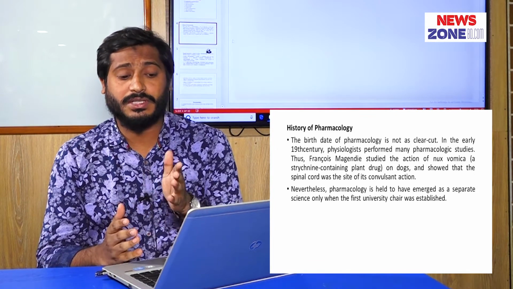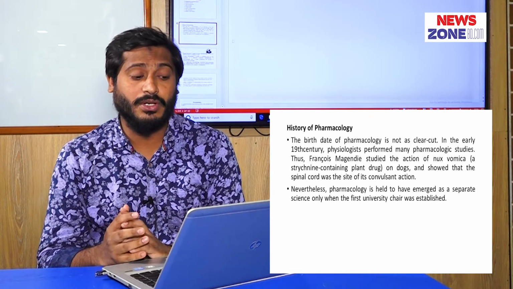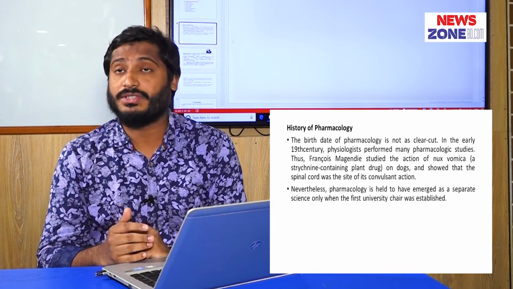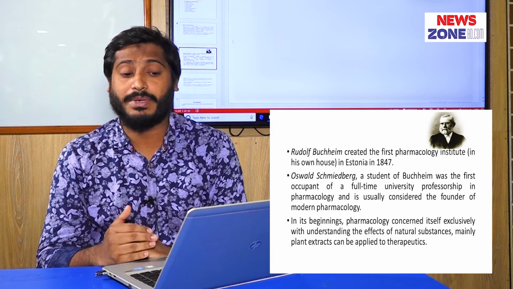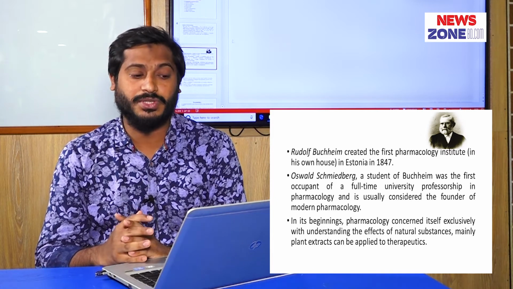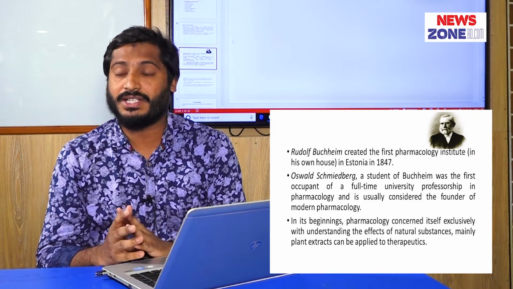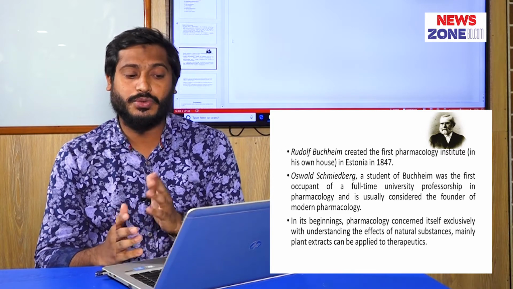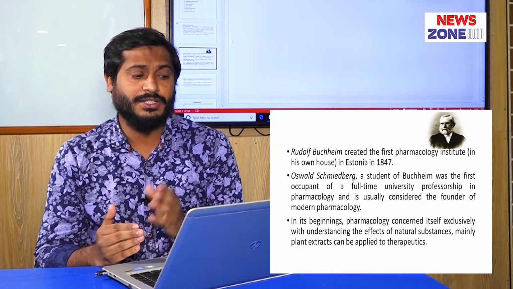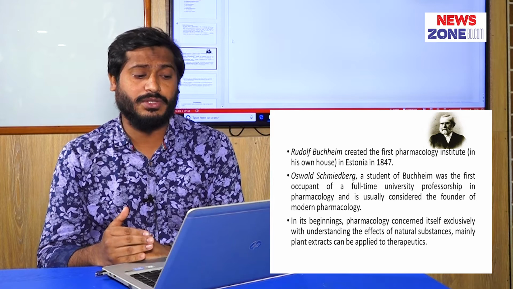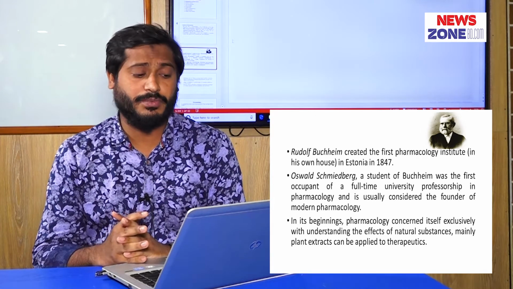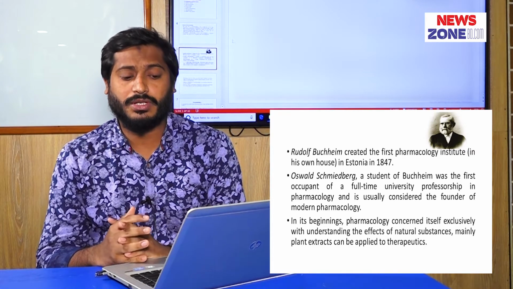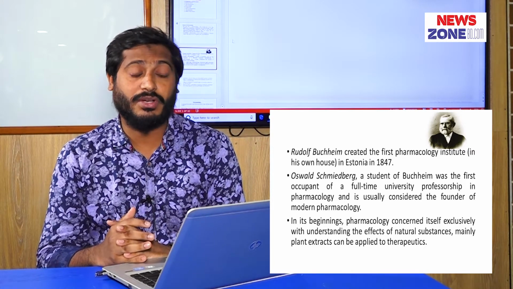Pharmacology then emerged as a separate science only when the first universities were established. Then Rudolf Buchheim created his first pharmacology institute in his own house in Estonia, part of Russia, in 1847 due to lack of funds. Then the student of Rudolf Buchheim, Oswald Schmiedeberg, the full-time university professor of pharmacology, is usually considered the founder of modern pharmacology.